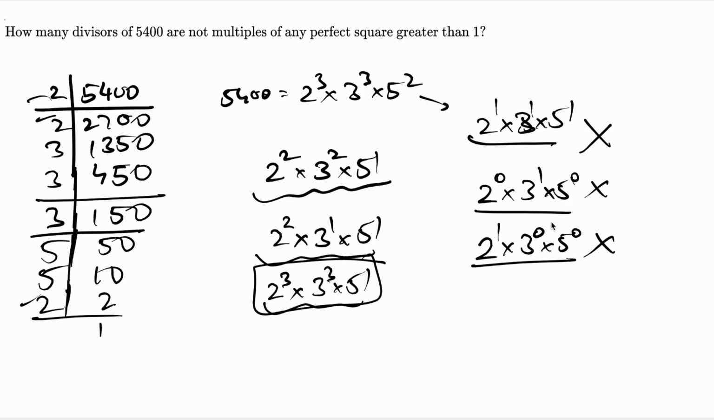So what I can do is systematically count those numbers which are not multiples of a perfect square. That means for the first power, the options are 0 and 1. For the second power, the options are 0 and 1. And similarly, for the third power, the options are 0 and 1. So that means 2 into 2 into 2, which is in total 8 numbers. So 8 divisors of 5400 are not multiples of any perfect squares greater than 1.